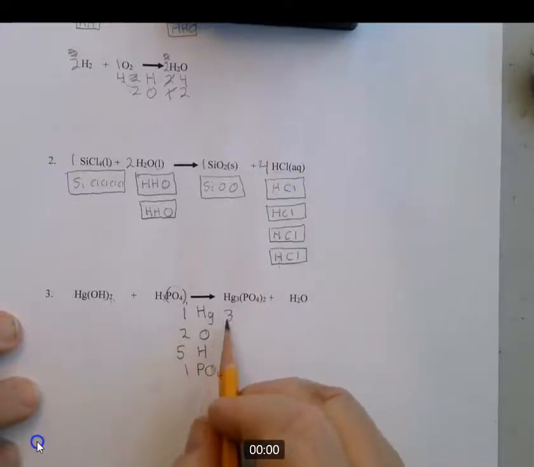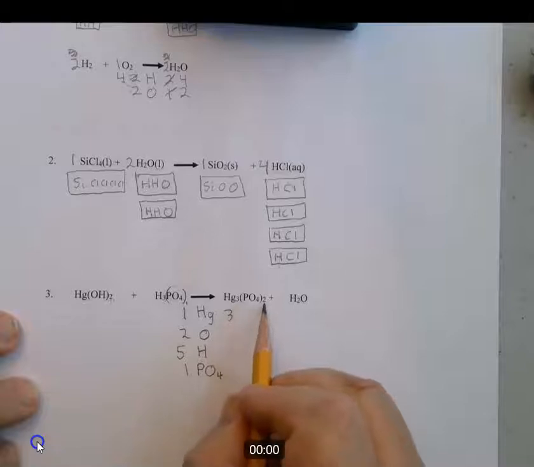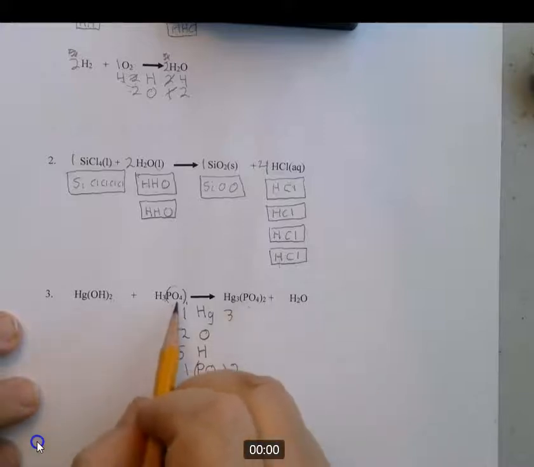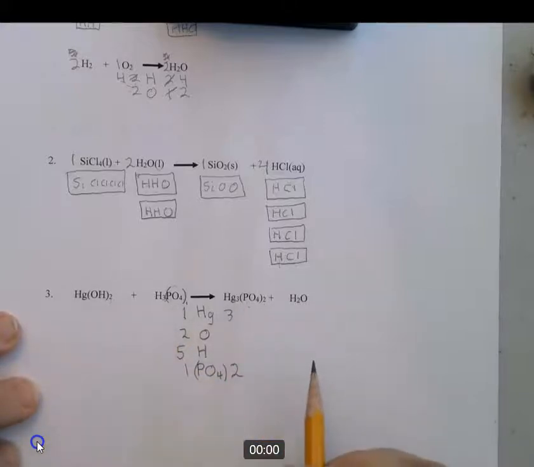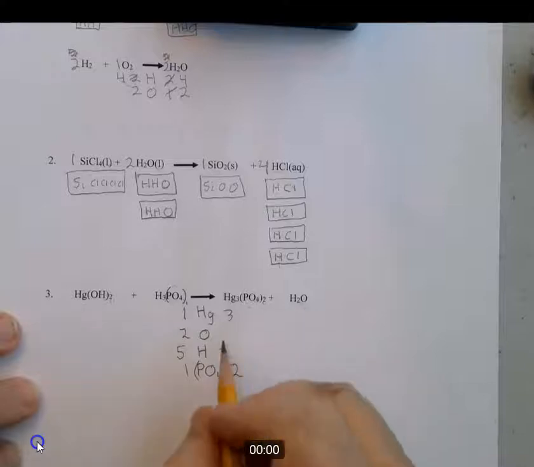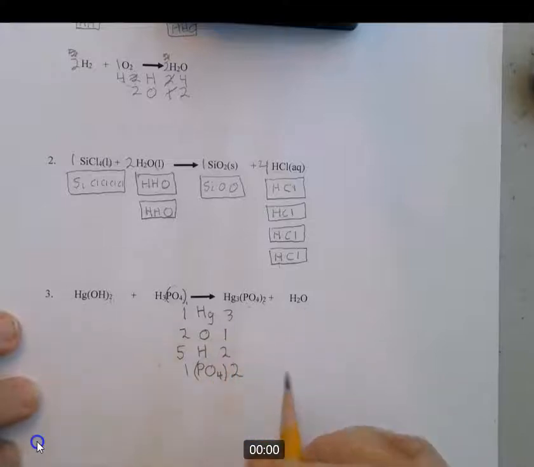We have Hg3, we already wrote that. Now we have 2 PO4s, so we put a 2 on this side. Again, I'll even put this in parentheses, treat it like an individual element because it doesn't break up during this chemical reaction. And then the H's, you have 2 over here. And the O's, you don't count these because you already counted them in PO4, but you still have that O left right there, so there's a 1, okay?